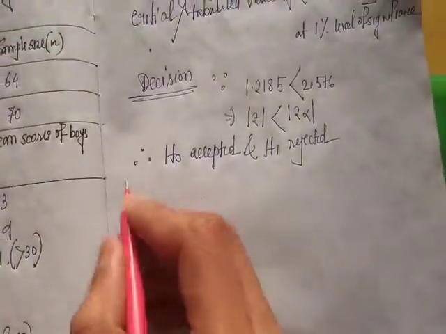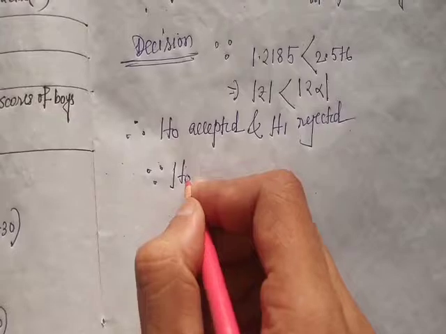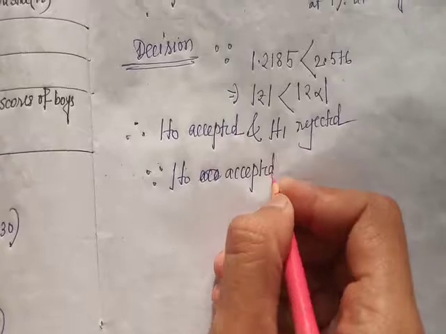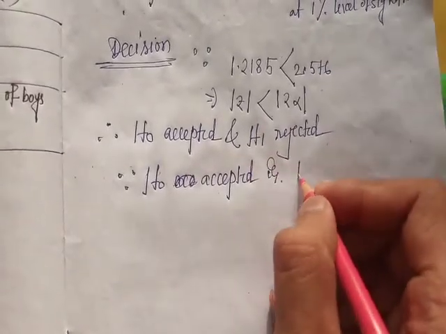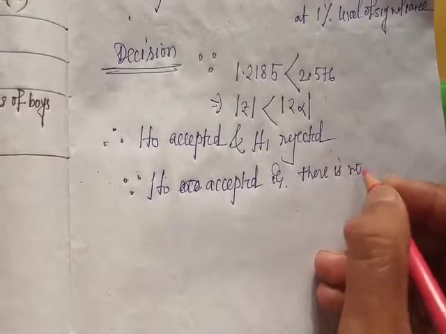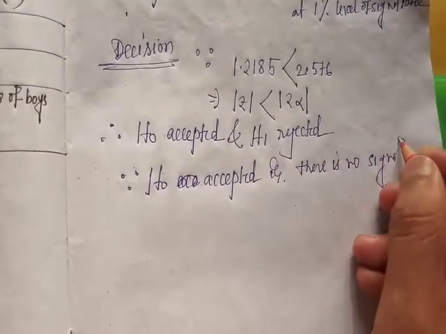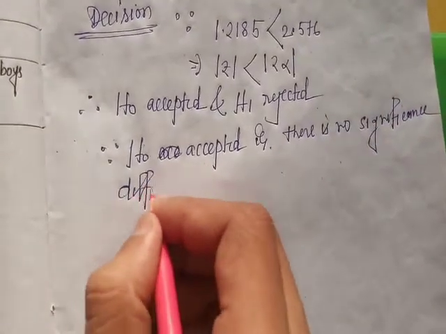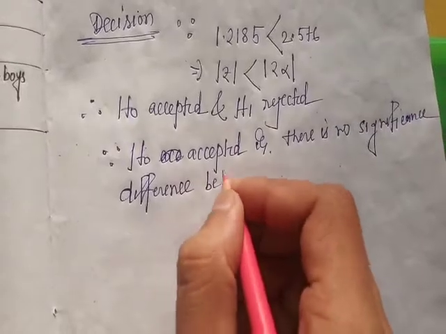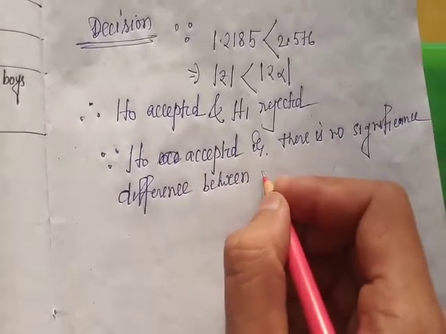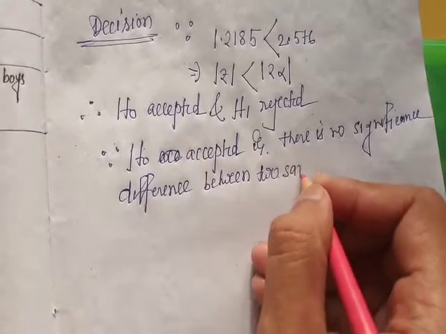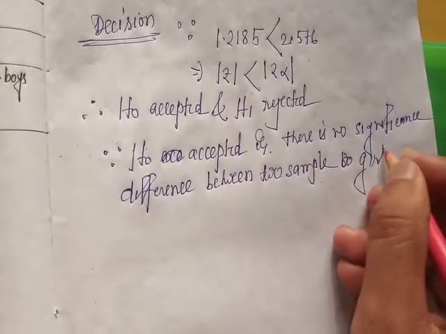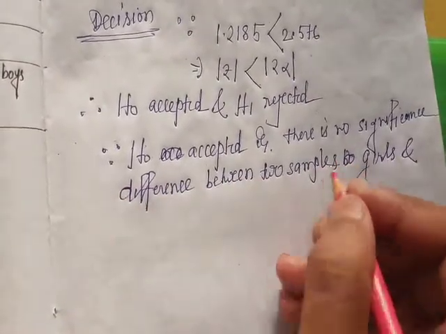That is, since H0 is accepted, there is no significant difference between the two samples, boys and girls, or girls and boys.